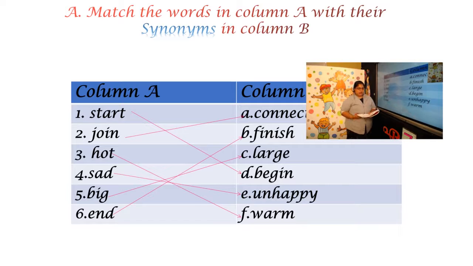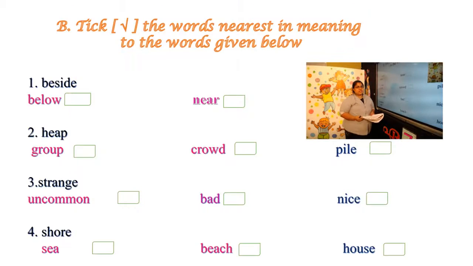Now keep your pencil down and look at the next question. Tick the words nearest in meaning to the words given below. What you have to do is read the question. You only have to put a tick for the correct answer. You don't have to write anything. One word is given, and you have to find the other word with the same meaning. Right? So look at the first one.